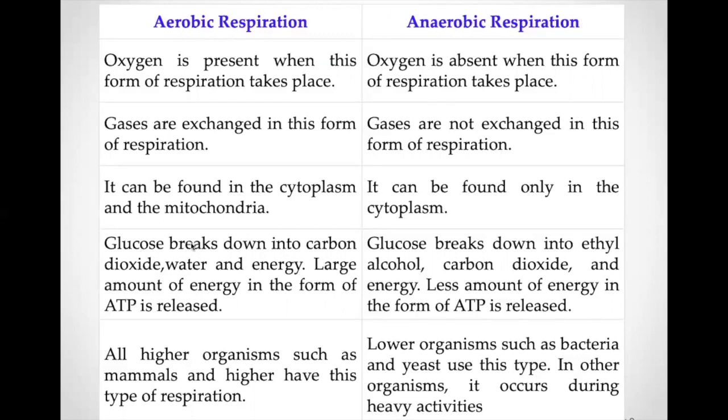In aerobic respiration, the glucose breaks down into carbon dioxide, water, and energy, and a large amount of energy, which is in the form of ATP, is released. In anaerobic respiration, the glucose breaks down into ethyl alcohol, carbon dioxide, and energy, or lactic acid, and a lesser amount of energy is released. All higher organisms, such as mammals and, I've missed the plants, you can write down, higher plants, have this type of respiration. The lower organisms, such as the bacteria and yeast, use this type of respiration.